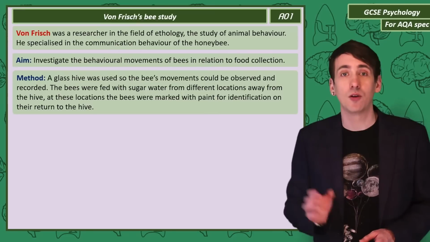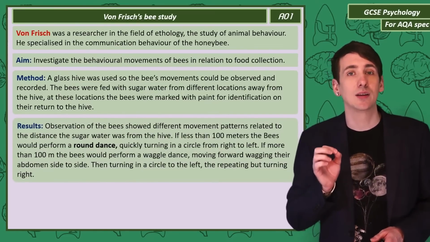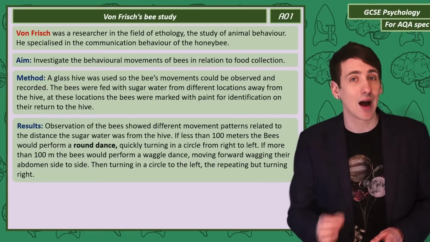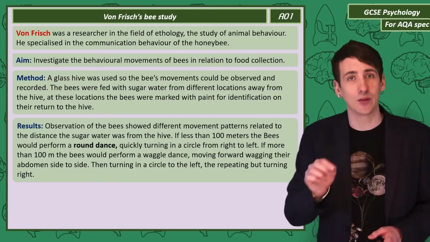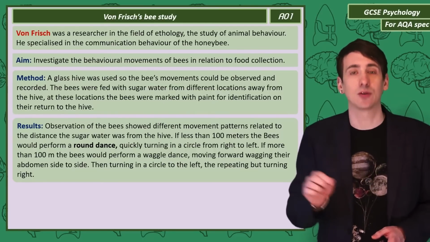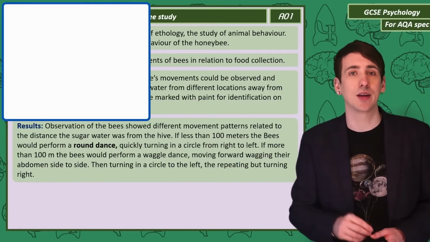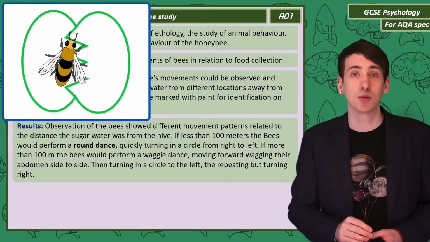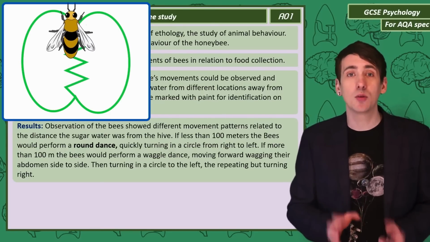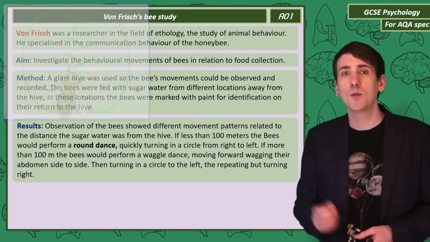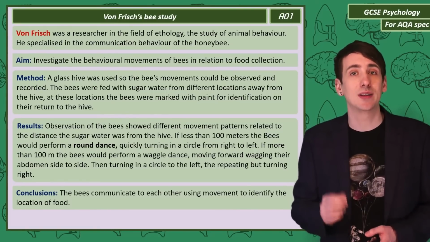Von Frisch found that when the bees returned to the hive, their movement patterns were related to the distance the sugar water was from the hive. If the food was less than 100 meters away, the bees would do a round dance. They would turn in a circle from left to right. But if the food was more than 100 meters, the bees would do a waggle dance, moving forwards, waggling their abdomen from side to side. They would then turn the circle to the left, and then they would repeat the movement, but then turn to the right.